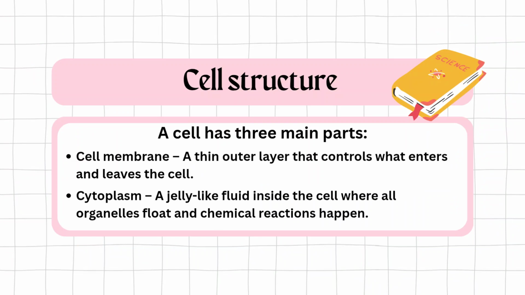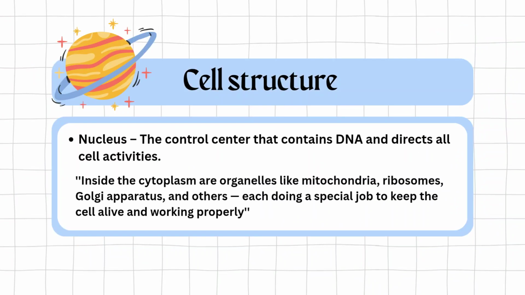Cell structure. A cell has three main parts. Cell membrane, a thin outer layer that controls what enters and leaves the cell. Cytoplasm, a jelly-like fluid inside the cell where all organelles float and chemical reactions happen. Nucleus, the control center that contains DNA and directs all cell activities. Inside the cytoplasm are organelles like mitochondria, ribosomes, Golgi apparatus, and others, each doing a special job to keep the cell alive and working properly.